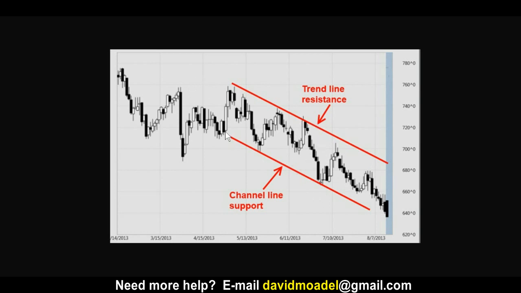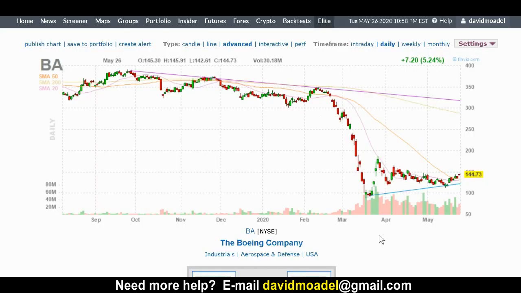So you want more data points, which is stronger, and the more recent they are, I think the better, okay? So let's look at some real-life examples, and these are daily candlestick charts. This is from finviz.com, and this is Boeing stock. But it doesn't really matter what the stock is. We're just looking at the lines as examples for this, okay?